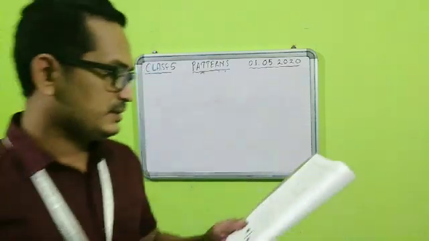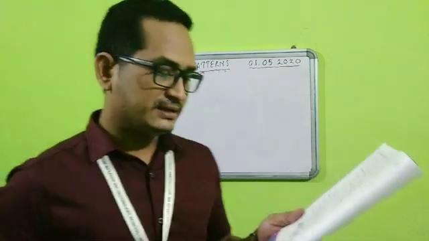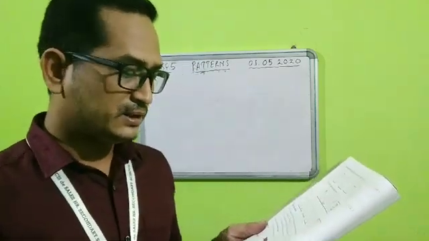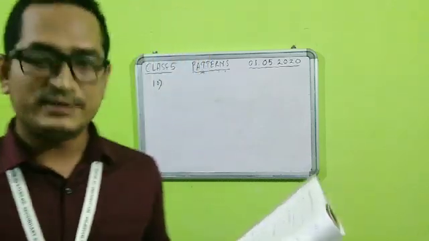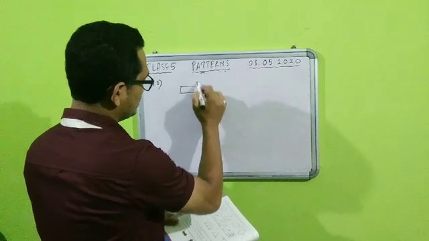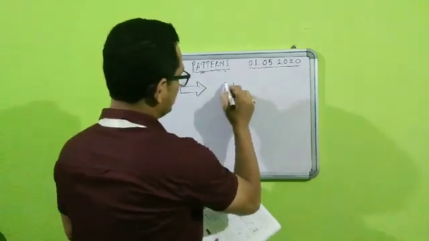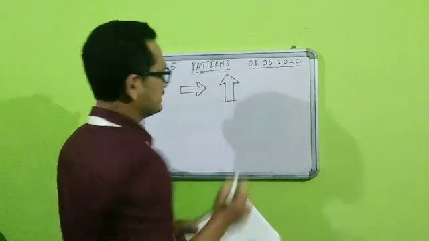Question number 10. Identify the turn that the shape takes in the following pattern. Draw the next shape. Now what kind of turn is it taking, students? If you see, the first figure was like this, the initial figure. The next figure is like this.